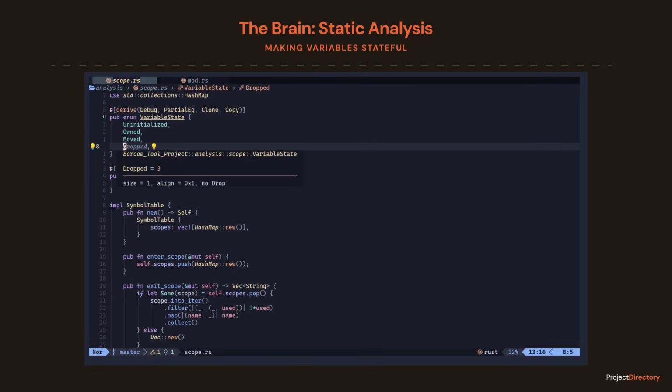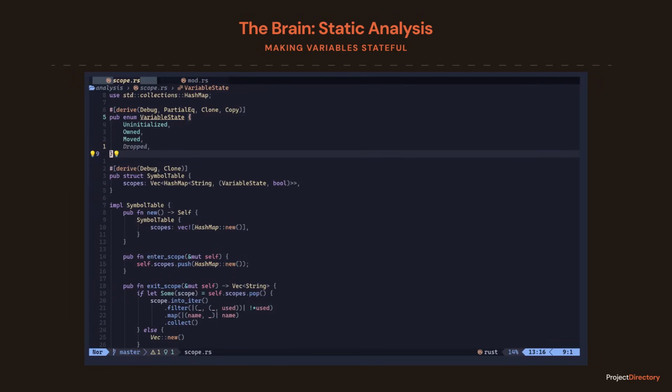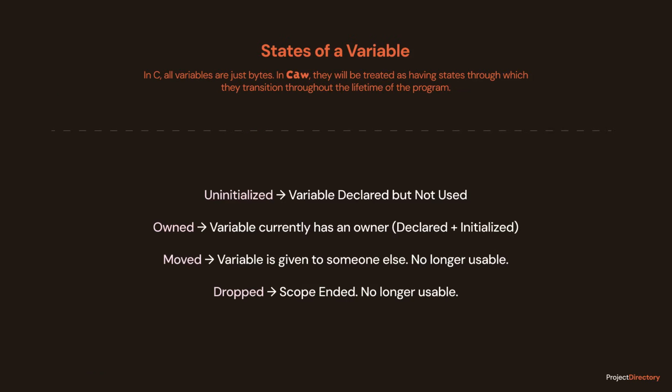The parser should now recognize these states of variables. Starting with uninitialized, which means you declared int x but gave it no value. Reading this is a bug. Owned, meaning you have the data and you are responsible for it. Moved, in a sense, you gave the data to someone else. You can no longer use it. Dropped means the scope ended and the variable is gone.